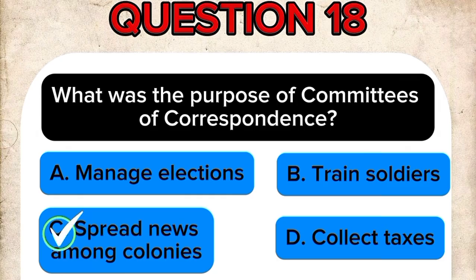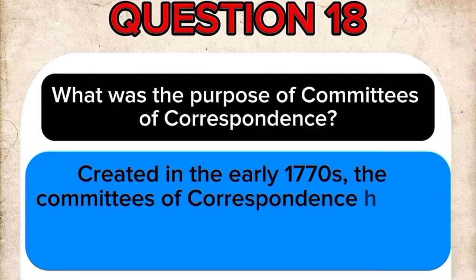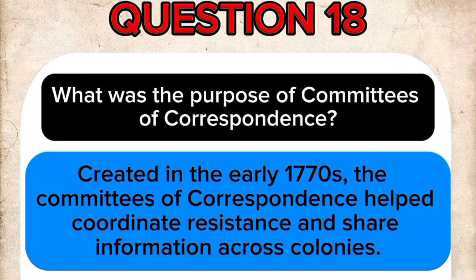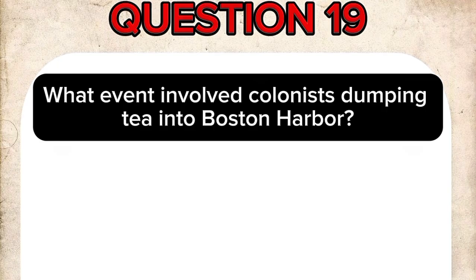The correct answer is C. Spread news among colonies. Created in the early 1770s, the Committees of Correspondence helped coordinate resistance and share information across colonies. Question 19. What event involved colonists dumping tea into Boston Harbor?